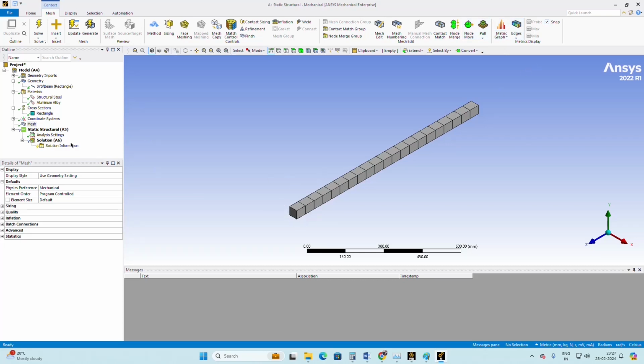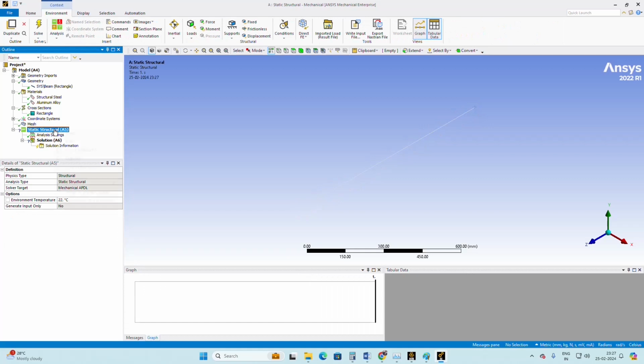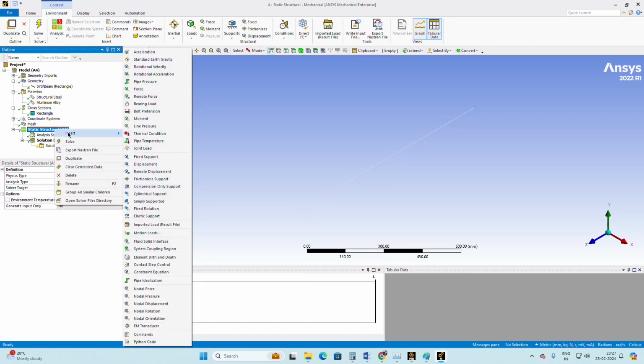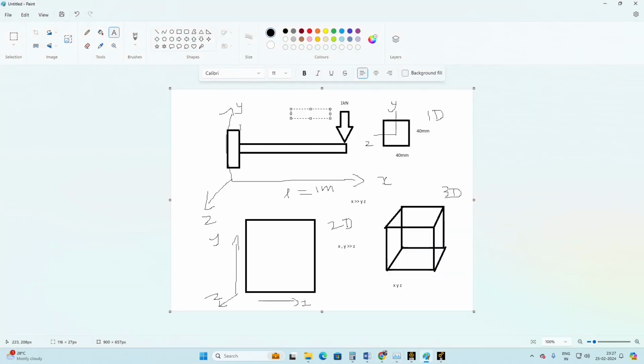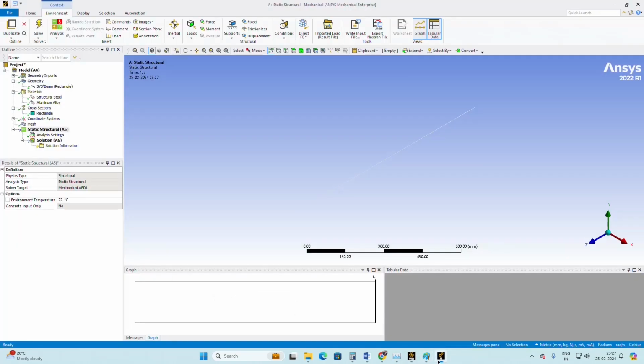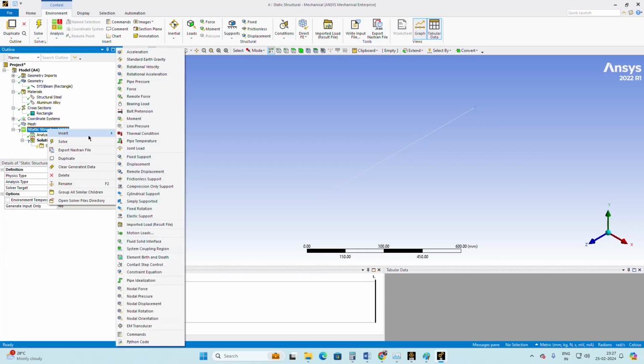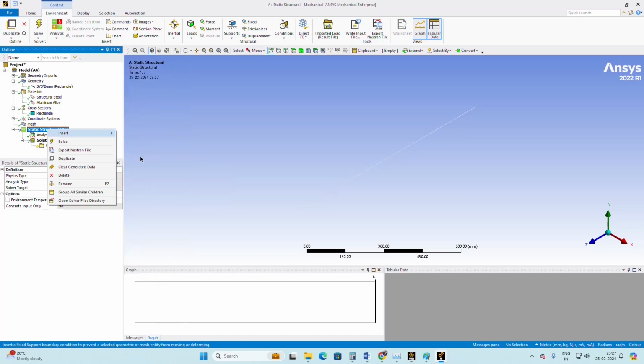Now since it's a cantilever beam, one end is fixed, so I have to assign a fixed support at one end. In the mechanical workbench, right click the static structural, and in insert there is an option called fixed support. I'm going to assign a fixed support at one end, so click on fixed support.